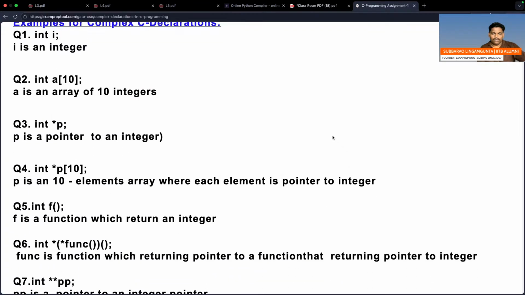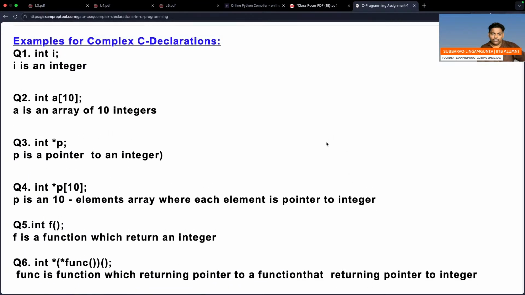Examples. See the first one: int i. What is the meaning of int i? Int i means i is an integer. I think no one has any doubt about question number one. In the examination, they will give int i and ask you the meaning of this declaration, so you have to say i is an integer, or integer variable i.